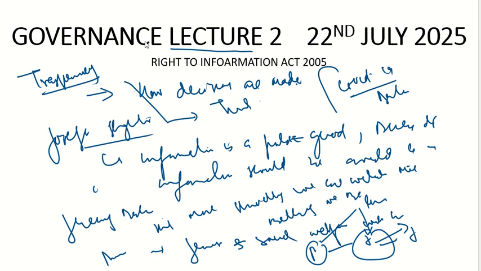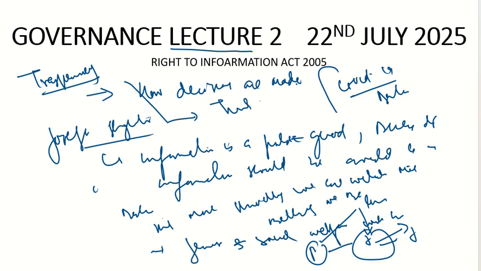Are we still going to face so many deaths, as represented by the World Health Organization? How is the government going to respond? So definitely there is a need for transparency. For better governance, there should be better transparency. So with respect to this, let's move towards another topic, which is the Right to Information Act 2005. Let's start this discussion now.